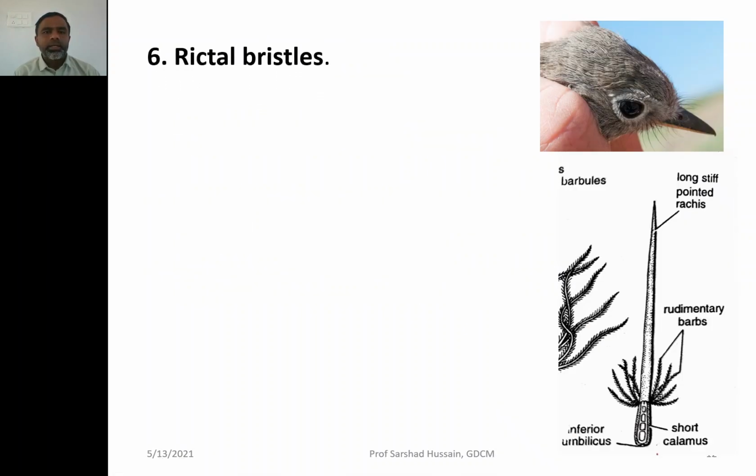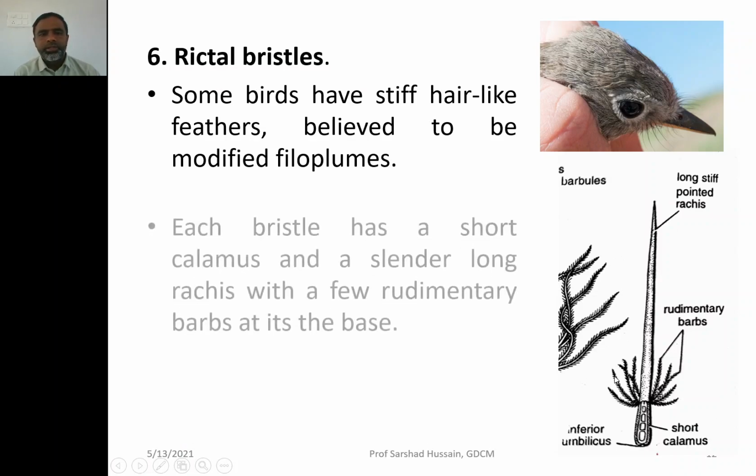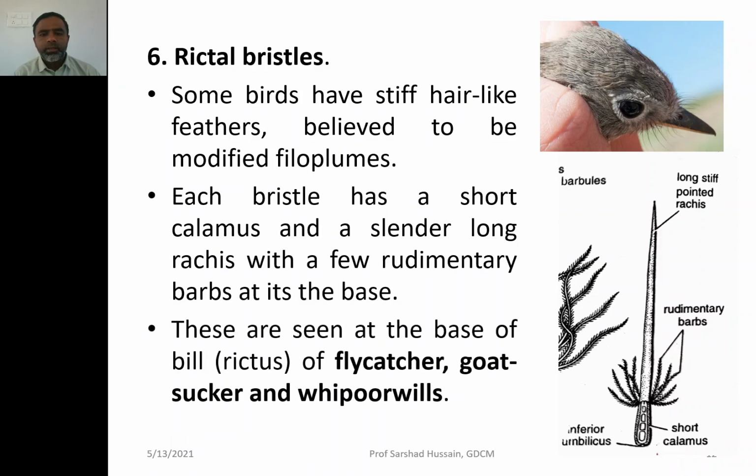Then the last and the sixth type of feather, that is the rictal bristles. You may observe them well. They are present here. They are fine hair-like stiff structures present just posterior to the beak in this bird. They are exactly like the filoplume feather, but they have the long rachis and the small calamus, but the difference is that the barbs are not present at the anterior end, they are present at the posterior end of the rachis. So these are the 6 types of feathers.